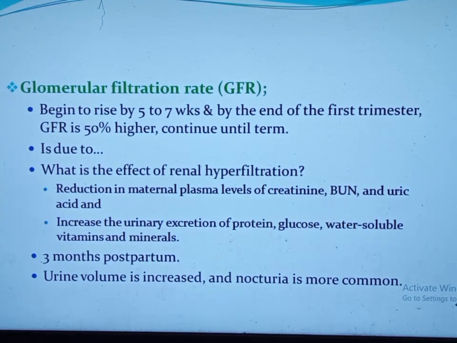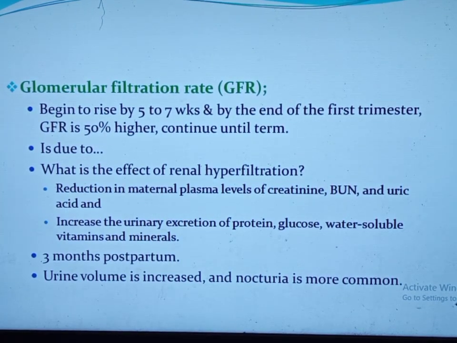What is the effect of renal hyperfiltration? Reduction in the plasma levels of creatinine, BUN, and uric acid, and also increased urinary excretion of protein, glucose, and water-soluble vitamins and minerals, which are excreted to a greater extent through the urine because of this renal hyperfiltration.